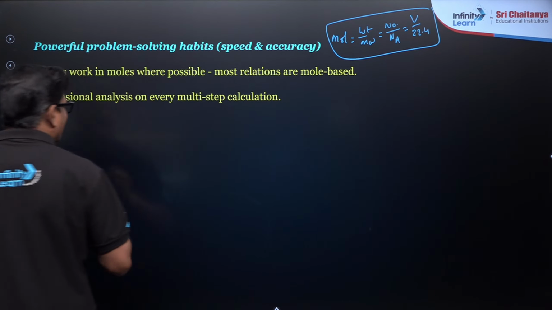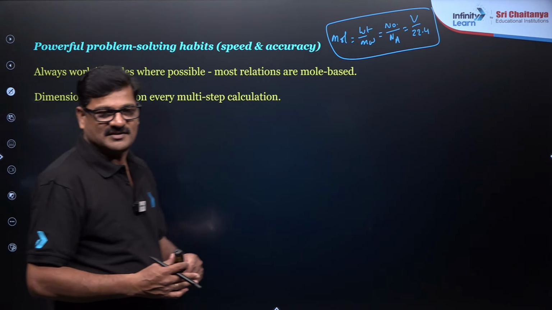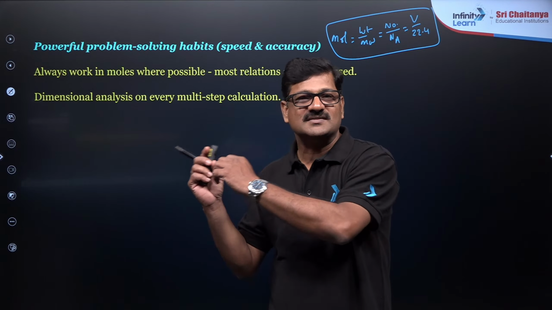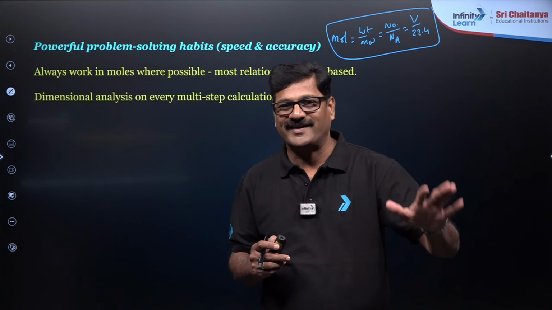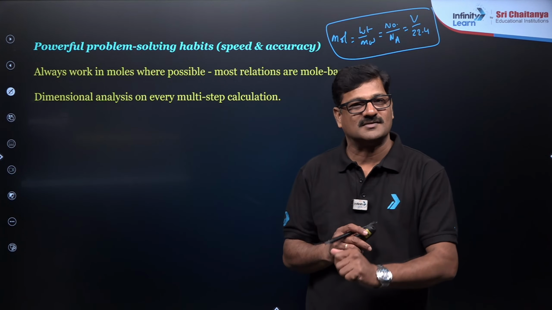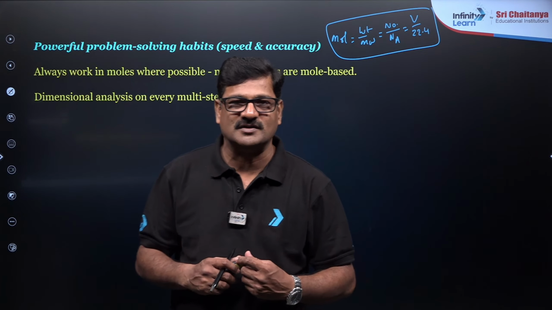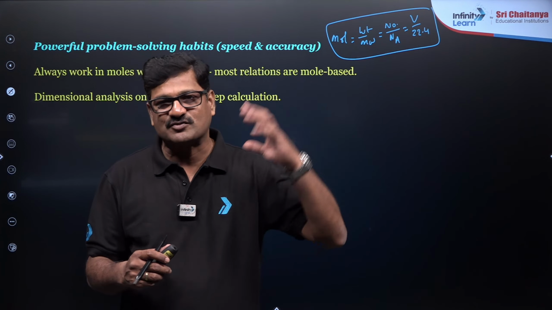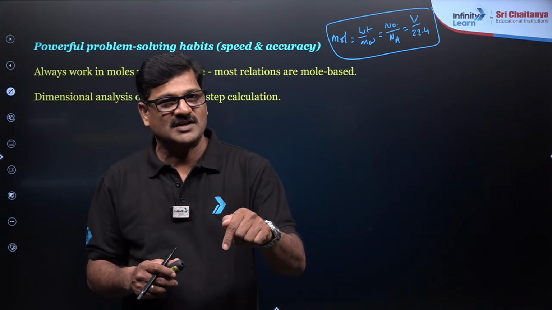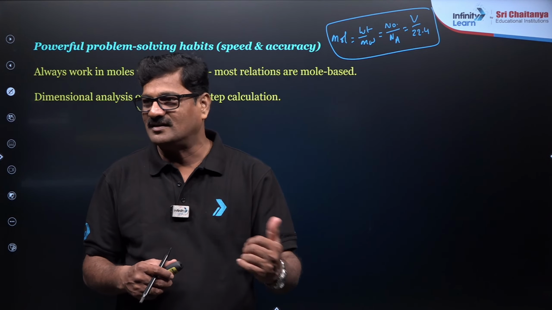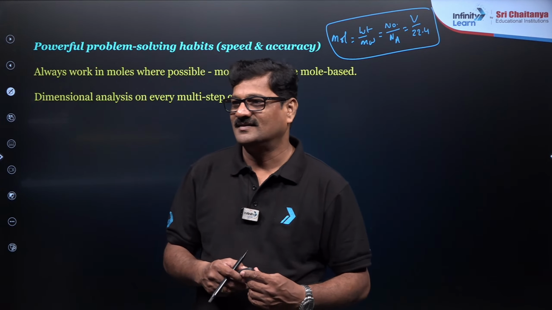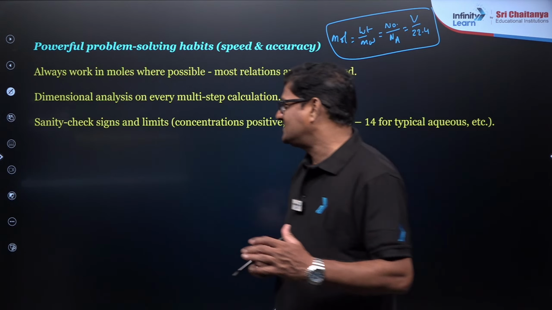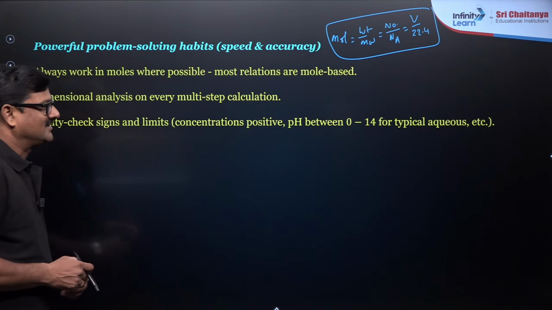Anyways, dimensional analysis on every multi-step calculation. You know the formula, you know how to solve it, and you will solve it. But if you miss the dimension, you are going to get a sure shot 100% wrong answer. I have already given you an example about this. We know molar conductivity is in Siemens centimeter square mole inverse. But in the question it is given in the meter dimension. You have to convert it now. Okay. Right. And sanity check signs and the limits.